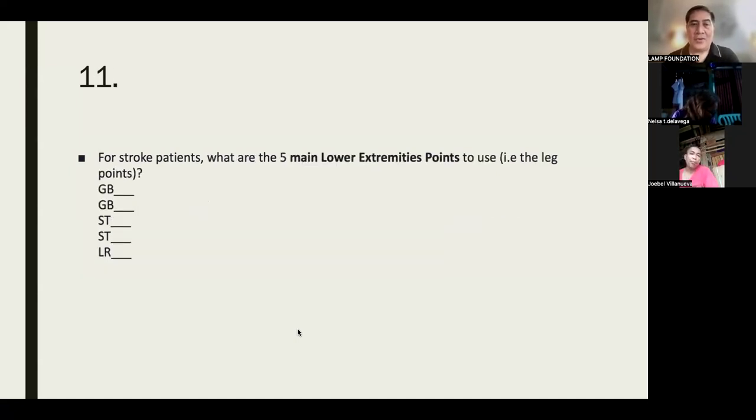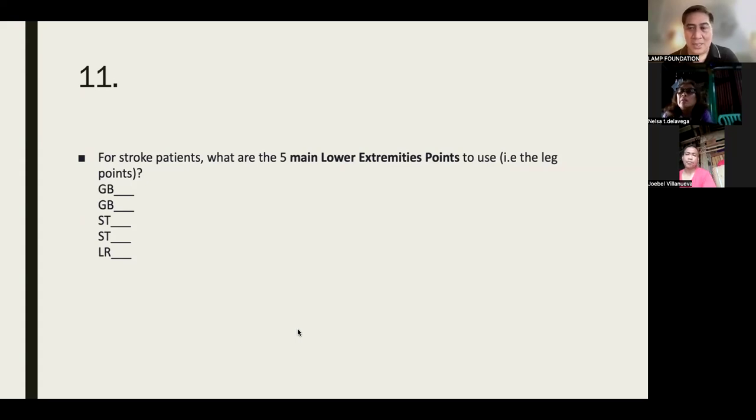Okay, for stroke patients, what are the 5 main? So if the upper has 4, the lower has 5. Anyone? The leg points. So you can see 2 GBs, 2 stomach, and 1 LR or liver. Liver 3. Yes, of course.